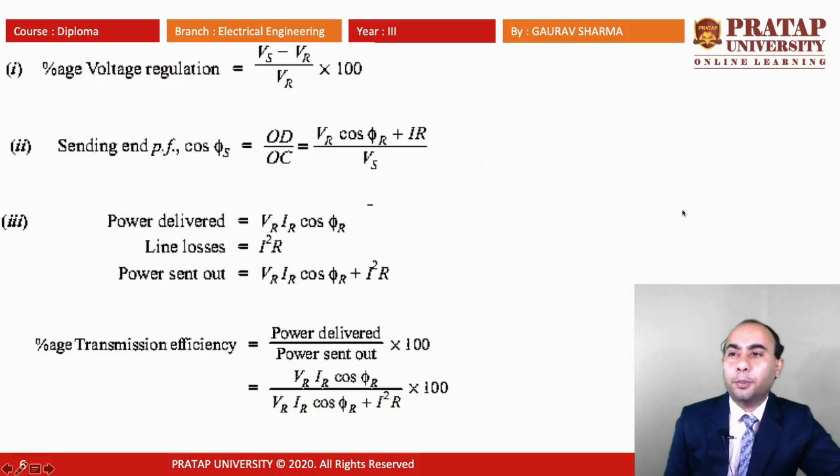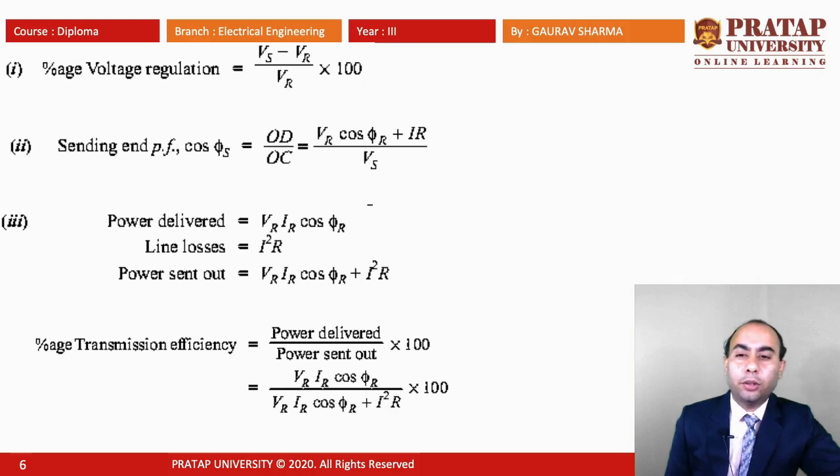Now from this, the percentage voltage regulation is equal to (Vs minus Vr) divided by Vr into 100. The sending end power factor cos phi s is equal to OD by OC. These all come from the phasor diagram, which is equal to (Vr cos phi r plus IR) by Vs. Power delivered is equal to Vr Ir cos phi r, and the line losses are I square R.